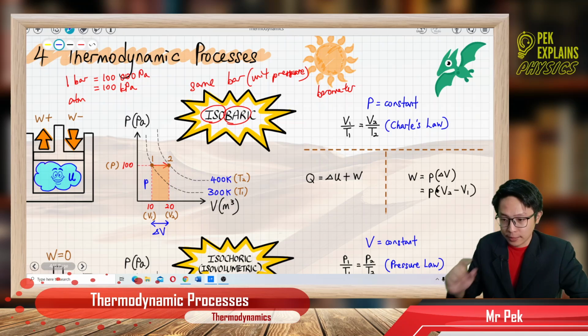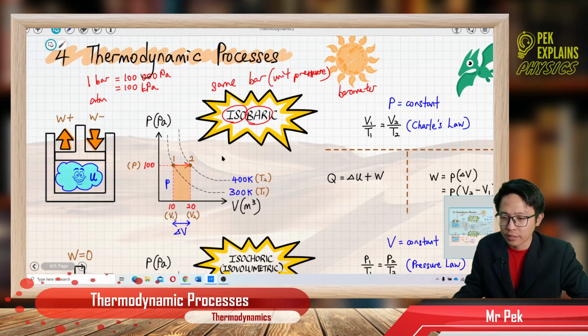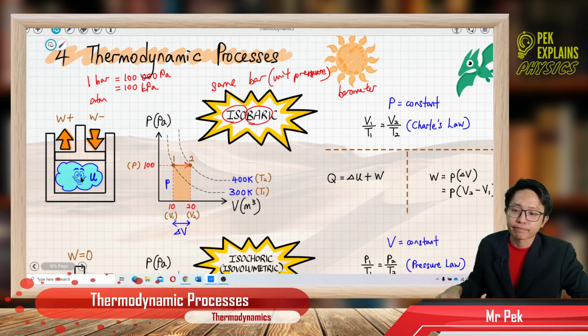Now, let's look at the first law of thermodynamics, the equation of the first law of thermodynamics. Now, about delta U. Delta U is the change in internal energy. Is there any change in internal energy of the gas? Yes. This isobaric process, or Charles' law process, involves change in internal energy.